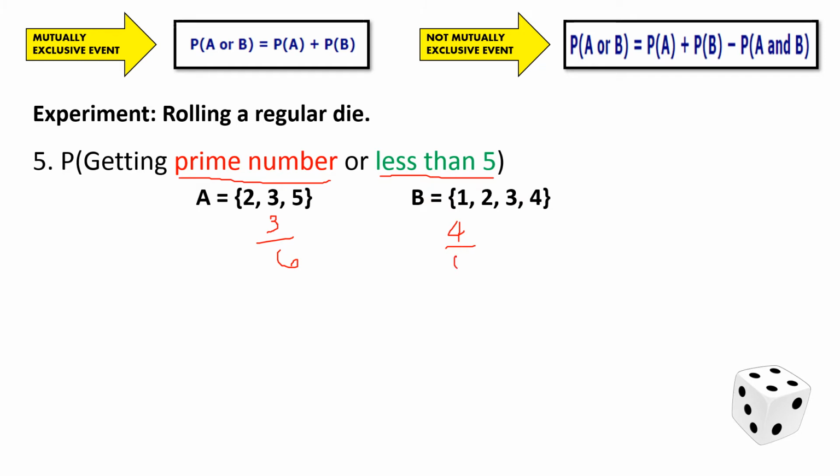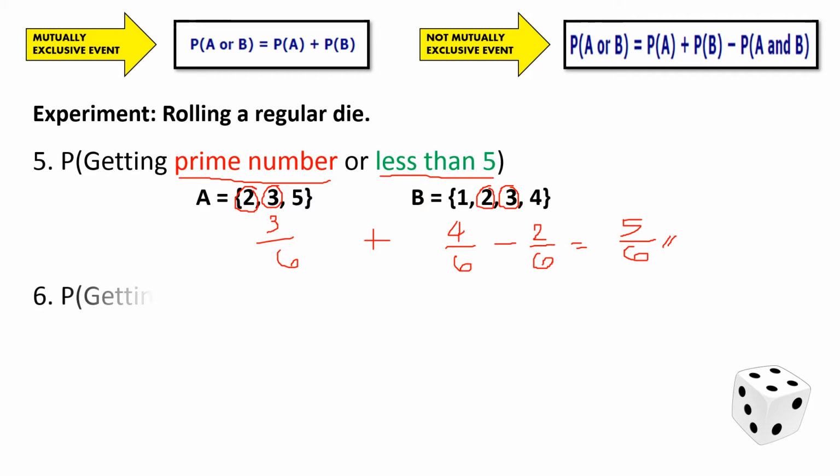Looking at the elements from each set, we notice that both of these sets contain number 2 and number 3. Since there are two numbers that are present on each set, we're going to have minus 2 over 6. So that makes this event under not mutually exclusive. So we may now simplify this. So 3 plus 4 is 7, minus 2, so that gives us 5. Copy the denominator, over 6. So no simplest form. So this will serve as our final answer.